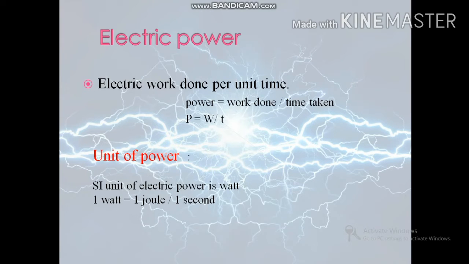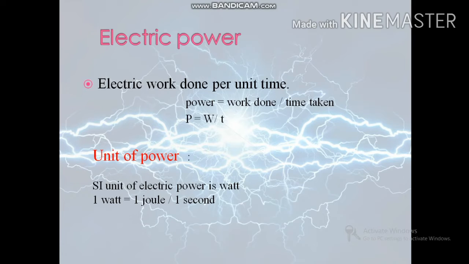So when an electric current flows through a conductor, electrical energy is used up and we say that the current is doing work. So we know that rate of doing work is called power. So electric power is the electrical work done per unit time. That is, power is equal to work done divided by time taken, which is P equal to W by T.